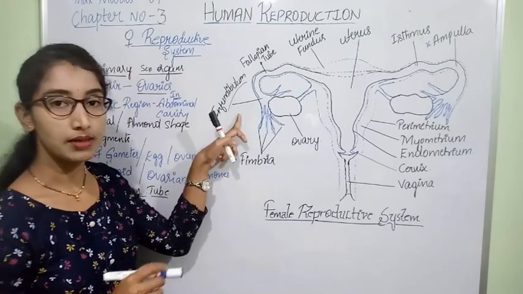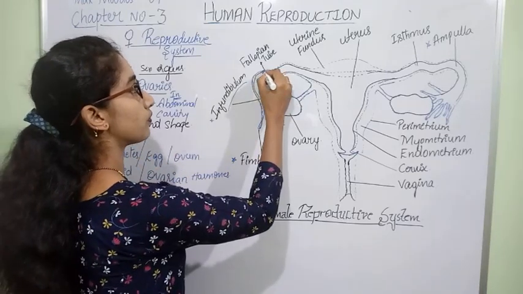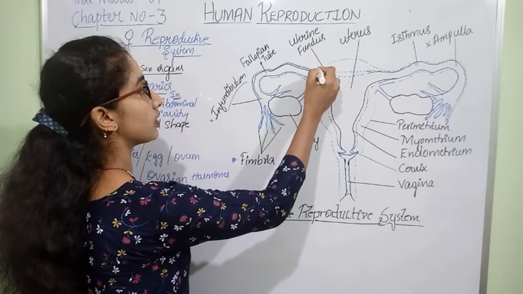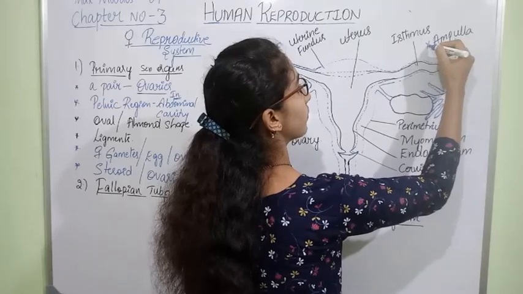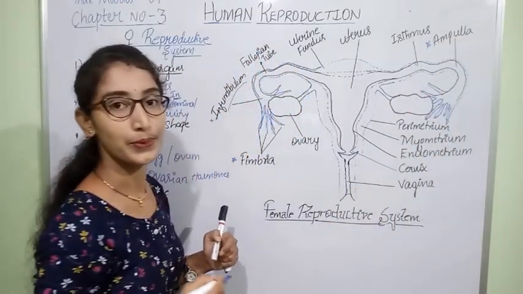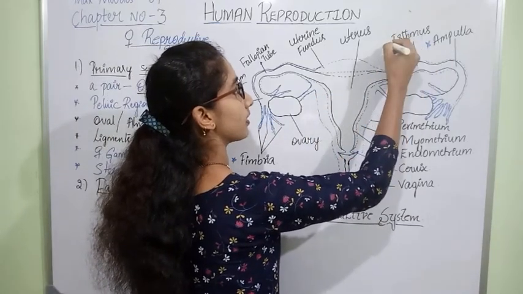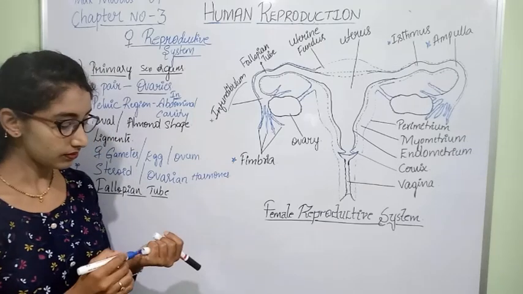The tube continues to form the narrow part, which is called ampulla. And ampulla is continued by the funnel shaped structure, which is called isthmus.